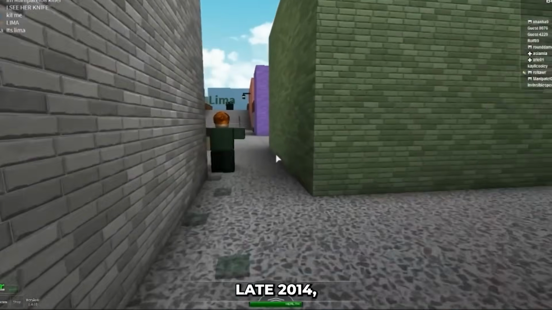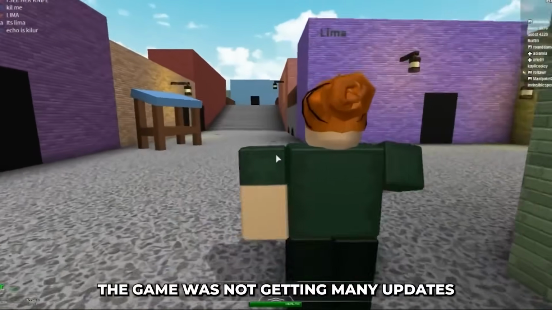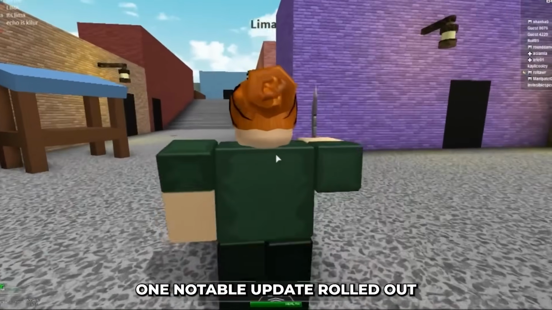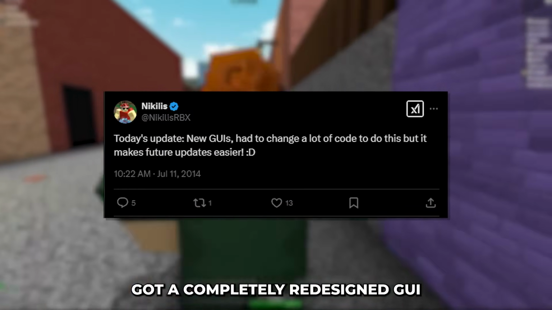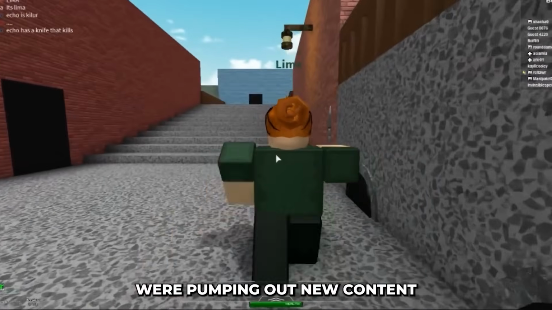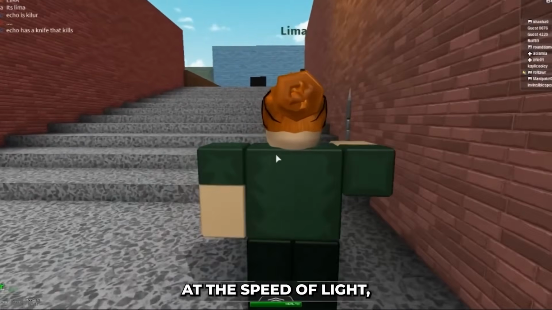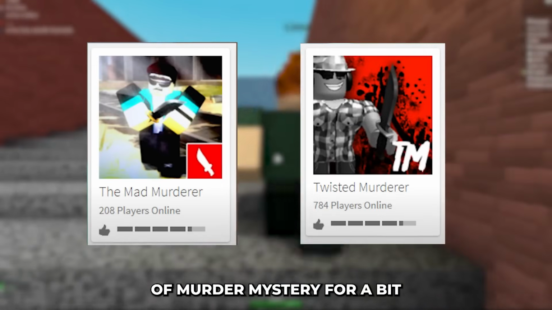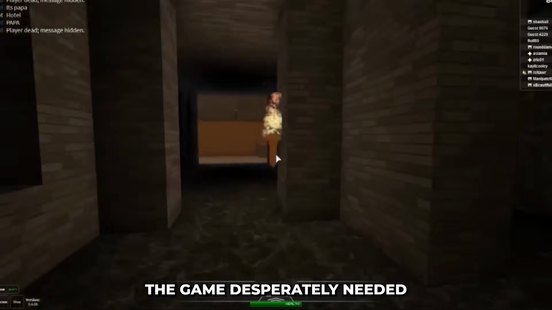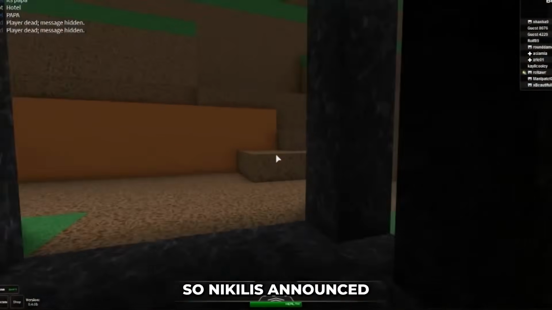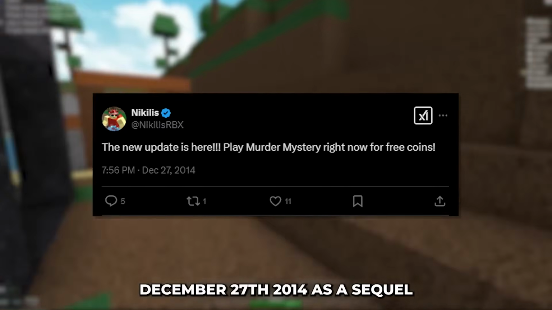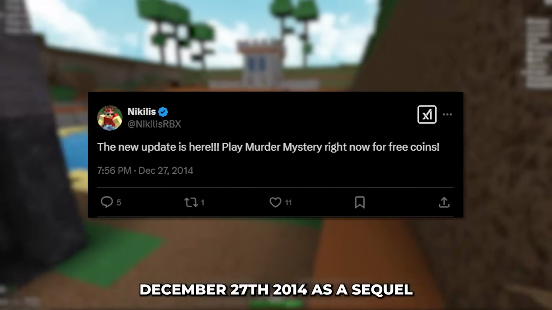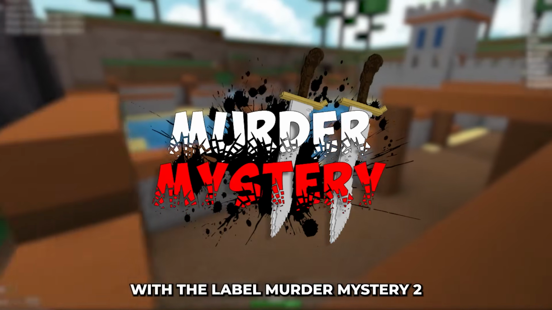During this time up to late 2014, the game was not getting many updates. One notable update rolled out, and the game got a completely redesigned GUI. However, competitors were pumping out new content at the speed of light, and some of them got ahead of Murder Mystery for a bit. The game desperately needed something new and exciting, so Nikilis announced a completely new version of the game, which was released on December 27, 2014 as a sequel with the label Murder Mystery 2.